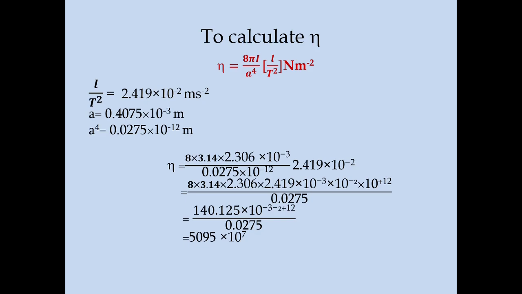Let us group the powers. I can write 5095 as 5.095 into 10 power 3. That 10 power 3 and 10 power 7 add up to give 10 power 10 Newton per meter square. So, the obtained result for the rigidity modulus of the material of the wire is 5.095 into 10 power 10 Newton per meter square.